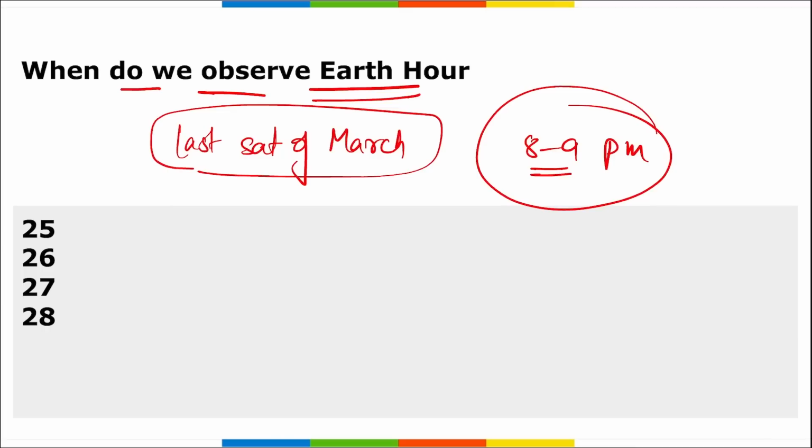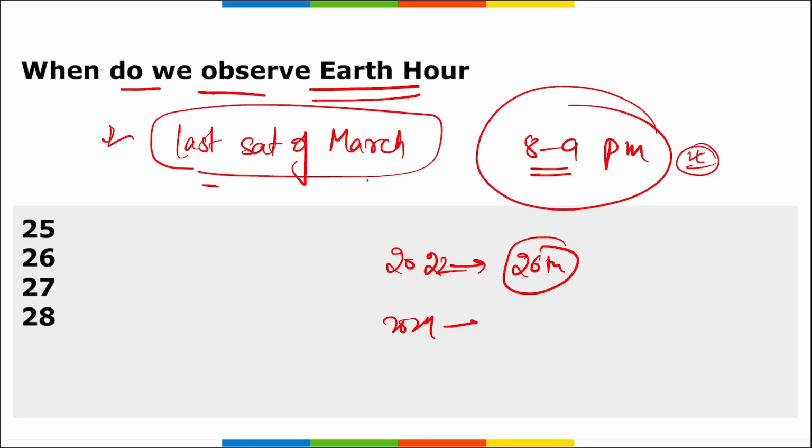And basically we know that if we are generating and consuming electricity, somewhere carbon is being used, so switching off the light between 8 to 9 p.m. will signify that somewhere we are reducing the impact of carbon on our environment. And Earth Hour is one of the largest grassroots movements for the environment. Last year in 2022, it was observed on 26th of March. As I mentioned, it is the last Saturday of March. So in 2022, it was 26th of March.